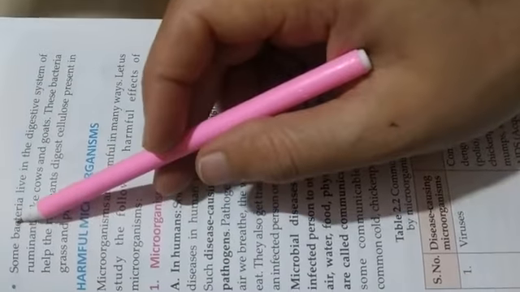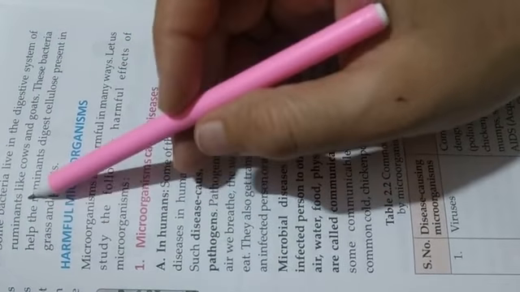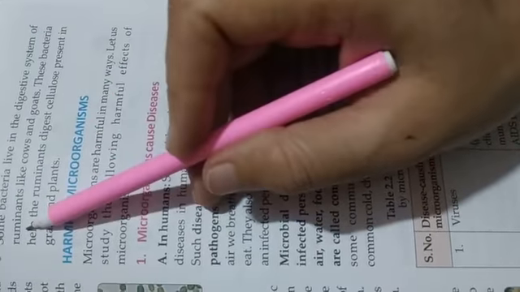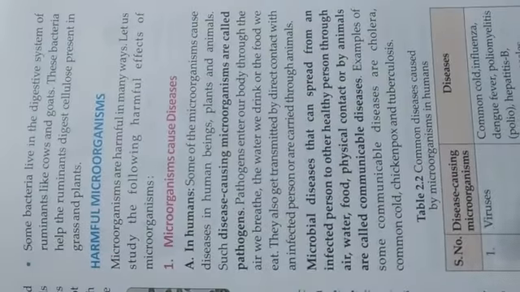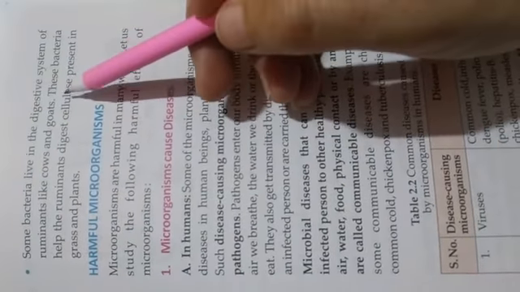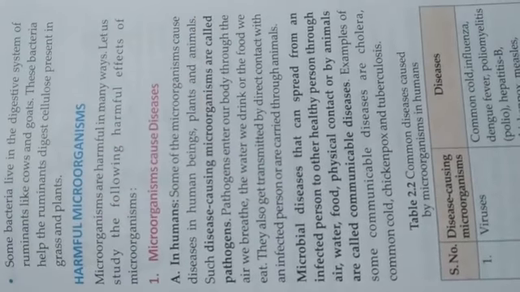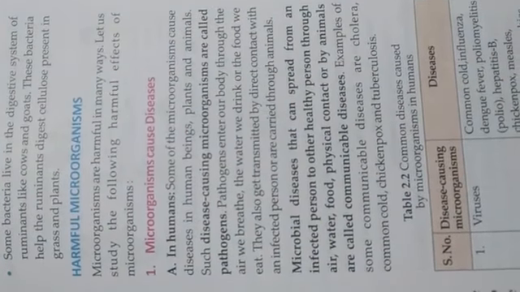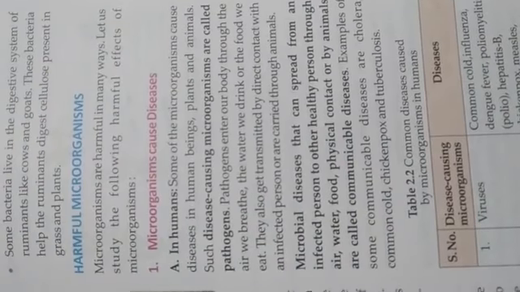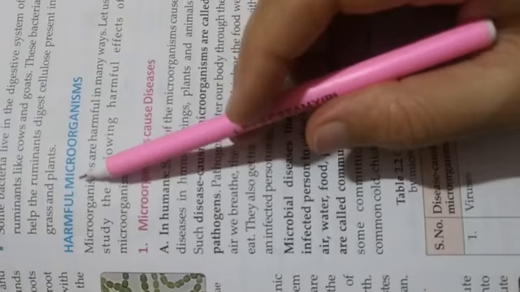Next, some bacteria live in the digestive system of ruminants like cows and goats. Everyone knows about ruminants; we have already done ruminants. These bacteria help the ruminants digest cellulose present in grass and plants.